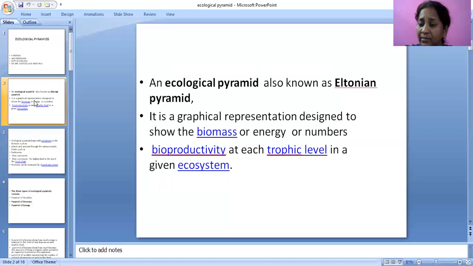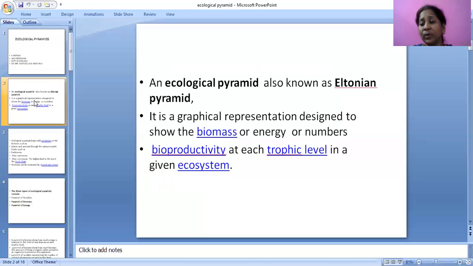This is another trophic level. Next, secondary consumers. Secondary consumers are the next trophic level. These are also called omnivores. Omnivores will be eating both herbivores and producers. After that, secondary consumers are consumed by tertiary consumers. This is one level. In this tertiary level only, the climax animal will be present.